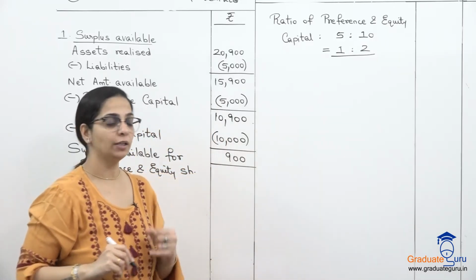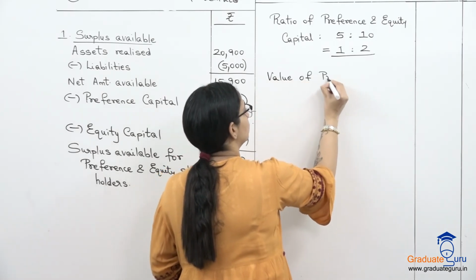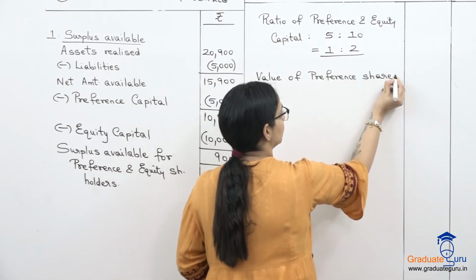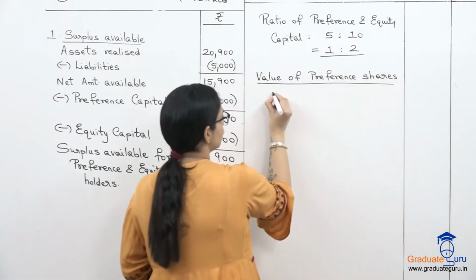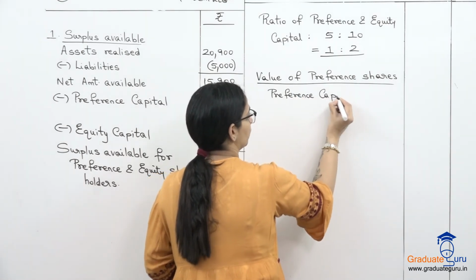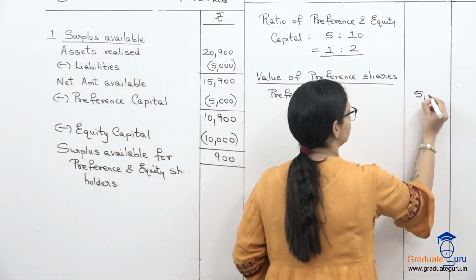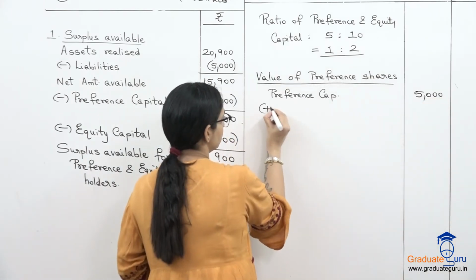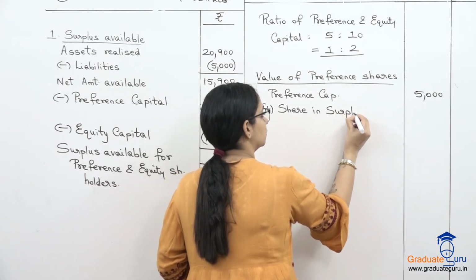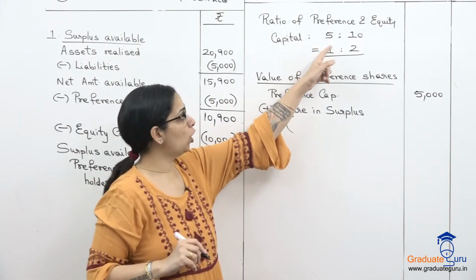Now one by one we'll value the shares. So value of preference shares. First obviously we'll take the preference capital, which we already have, 5,000, plus share in surplus. Now how will we calculate the share in surplus? We'll use the ratio.